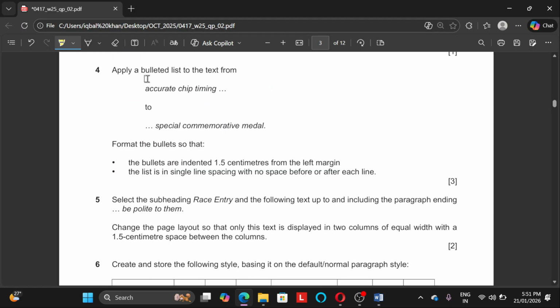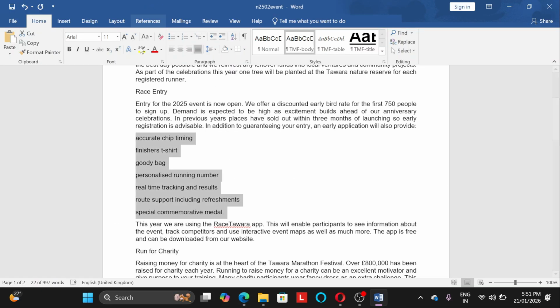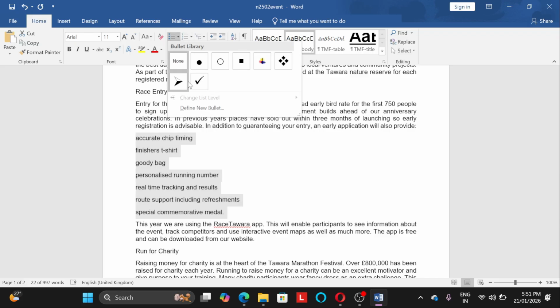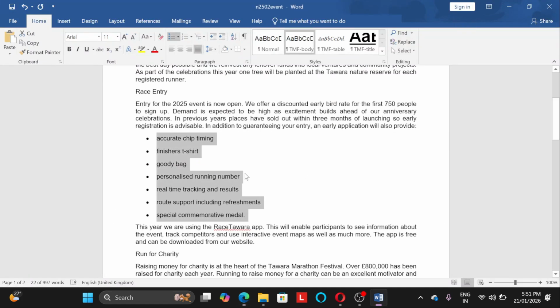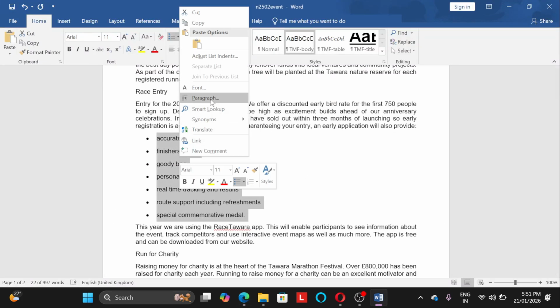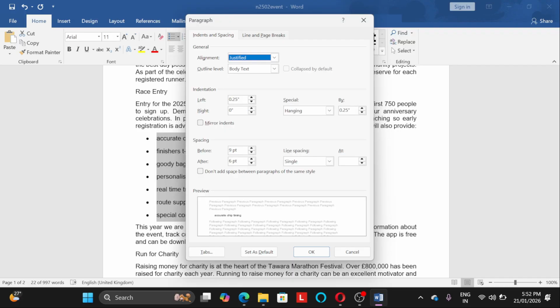Done. Next, apply a bullet list to the text from accurate till special. All right. So we will go here and apply the bullet list. The bullets are indented to 1.5 centimeter from the left margin. Right click, go to paragraph, and it is indent from the left margin. Here is the indentation. And how many? 1.5 centimeter.